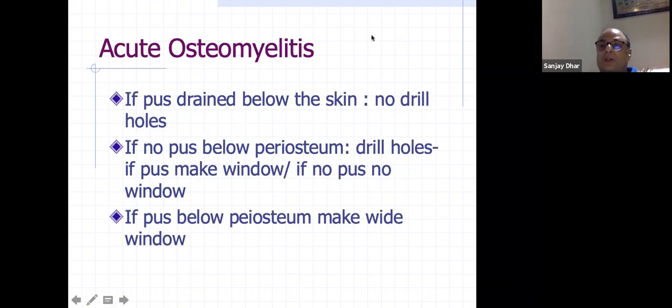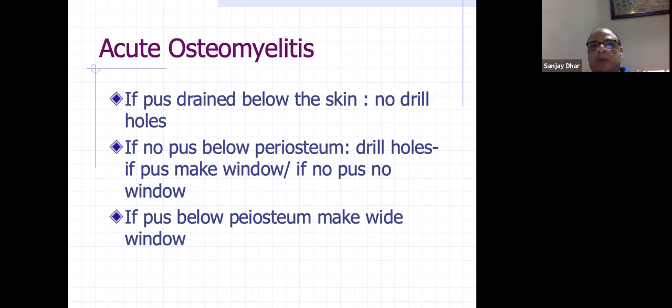So then coming to the surgical part, this is something I want to tell you. Once you have decided that it has not responded to infection control, it has not responded to antibiotics, so you have decided to do surgery, what should you do? First you give a skin incision.